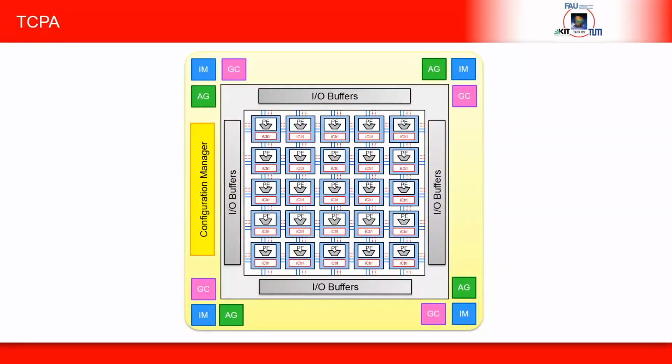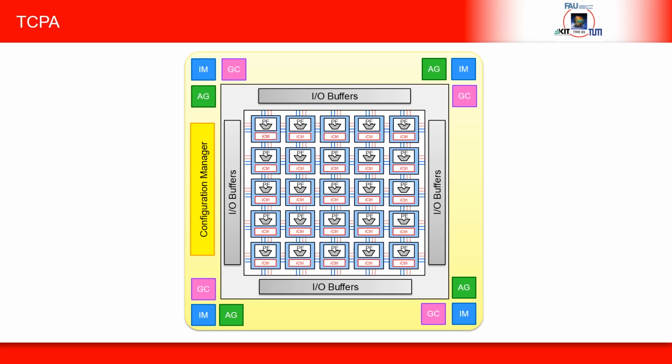Let's have a closer look at the core of the accelerator architecture, the TCPA. In contrast to standard CPUs, massively parallel accelerators like TCPAs consist of hundreds of small but tightly interconnected processing elements, in short, PEs.